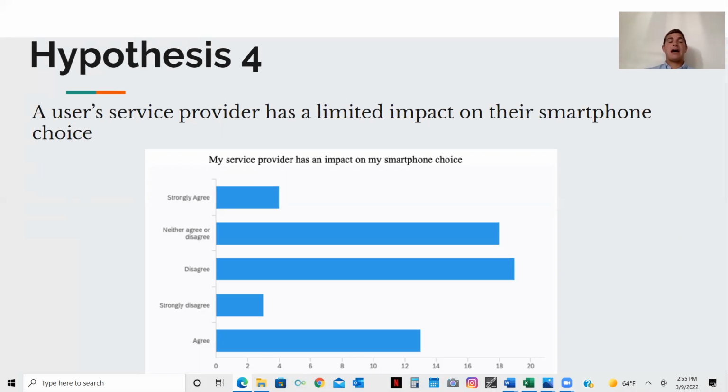The mean of that question was 2.9, and the standard deviation was 1. This demonstrates that most stayed towards the middle ground and didn't have a strong feeling either way. This shows that while service provider can have an impact on smartphone choice, it often doesn't have a large impact on average.